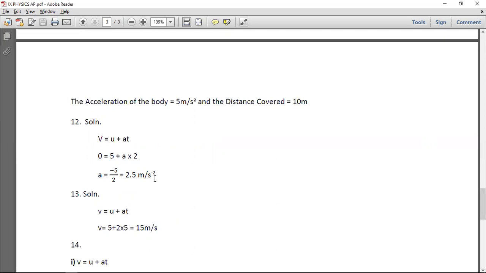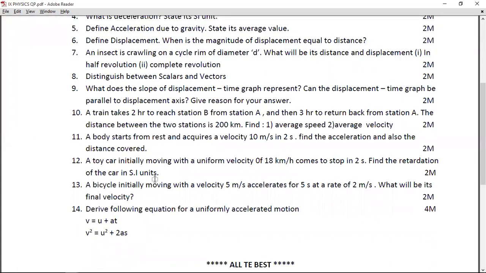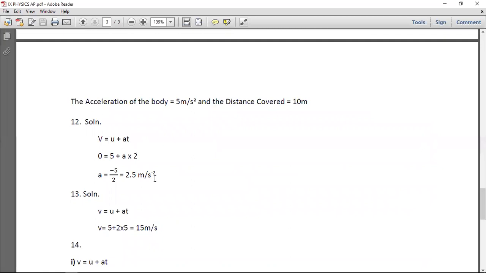Going to the 13th question, which is also a numerical again. So based on the solution and the final answer, the solution and the final answer is as follows. 15 meters per second is the final answer. Formula is this, substitution is this. So if you've done all of that correctly, you can give yourself full 2 marks.